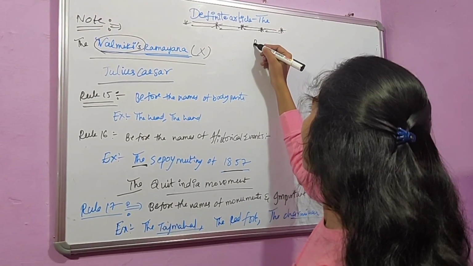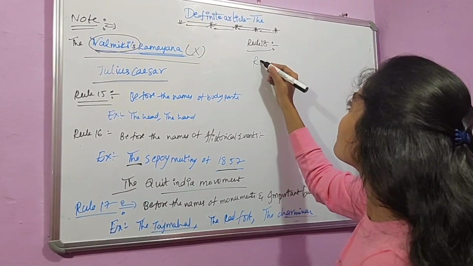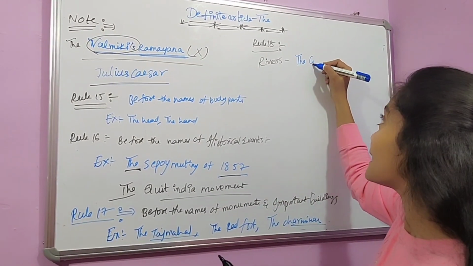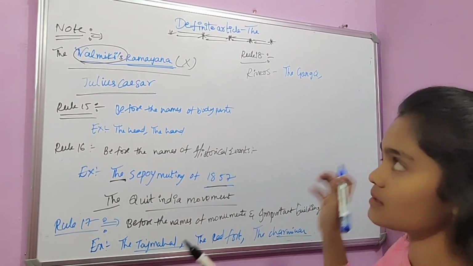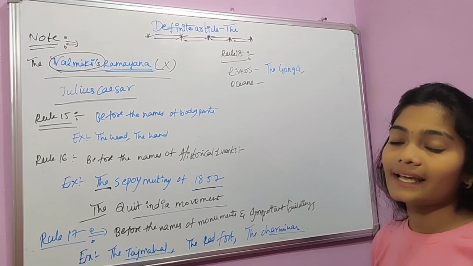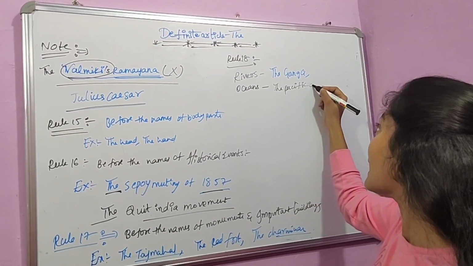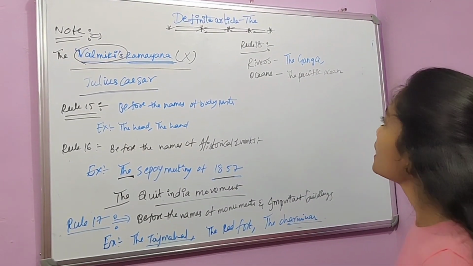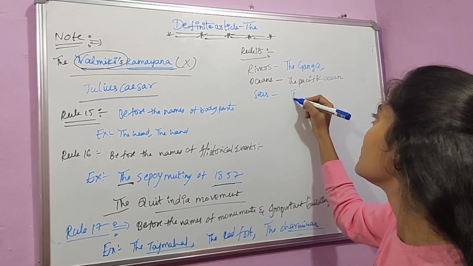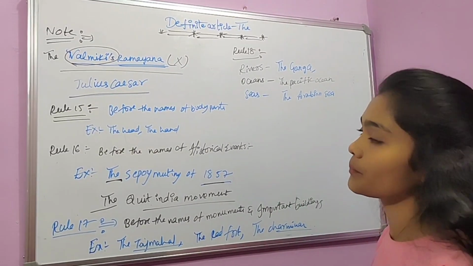And rule 18 is before the names of rivers. Rivers means, for example, like the Ganga, the Yamuna, like this. And before the names of oceans, for example, like the Pacific Ocean, the Indian Ocean, the Atlantic Ocean, like this. And before the names of seas, like the Arabian Sea, the Bay of Bengal, etc.